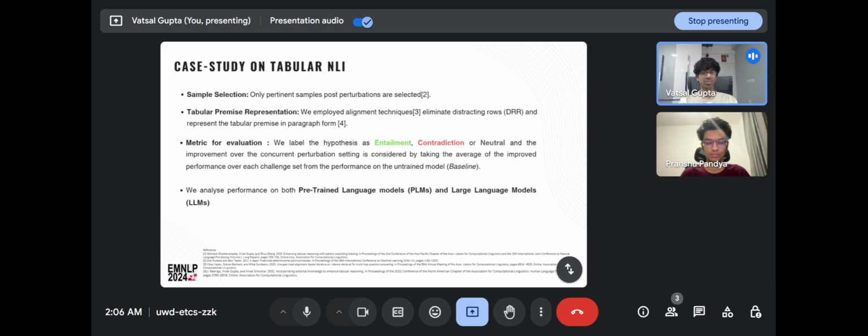We analyze performance on both pre-trained language models as well as large language models. In our specific case, the pre-trained language model that we are using is Roberta Large, pre-trained on the InfoTabs dataset. And for large language models, the baseline performance is when we just give a normal prompt talking about the NLI task and saying that we need the model to label the hypothesis from the premise.